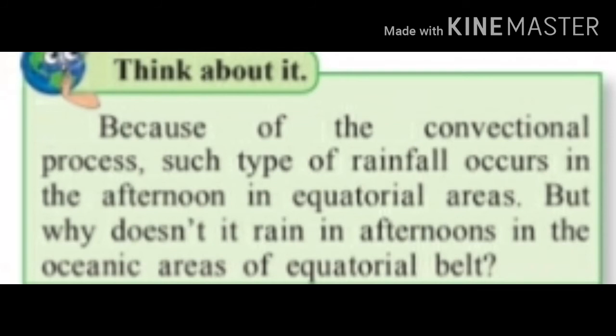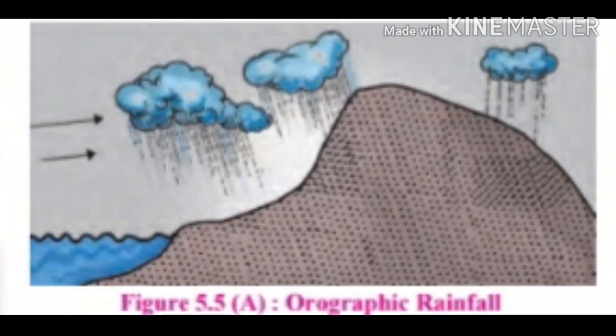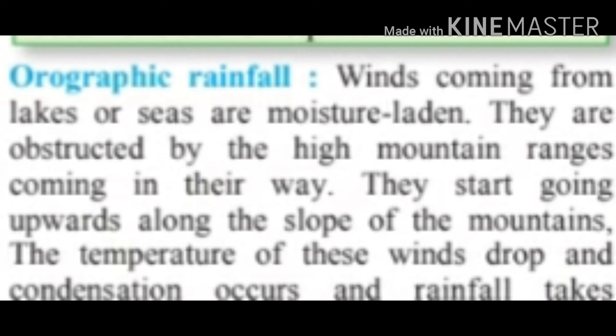Since land heats up faster than water, it rains only on the land in the equatorial regions and not in the oceanic areas. Second type of rainfall is orographic rainfall. In orographic rainfall, winds coming from lakes and seas are moisture-laden. They contain water along with them. Moisture-laden winds are obstructed by high mountain ranges coming in their way.